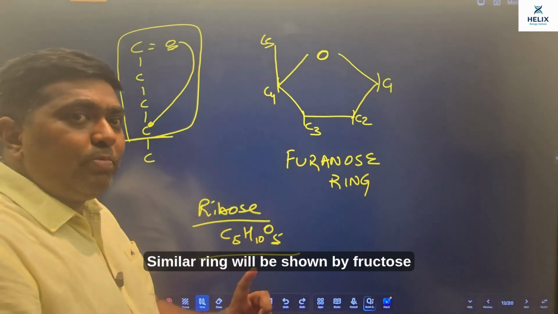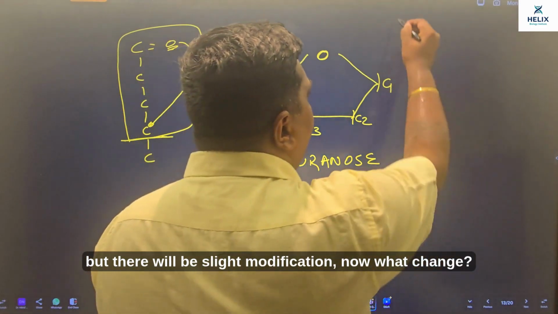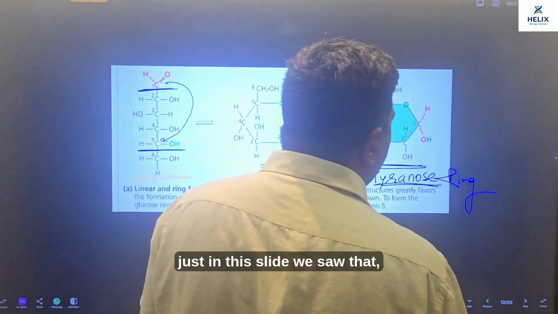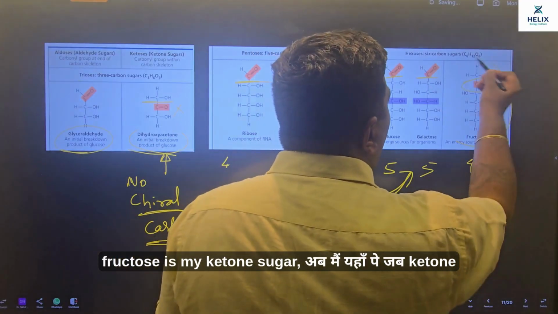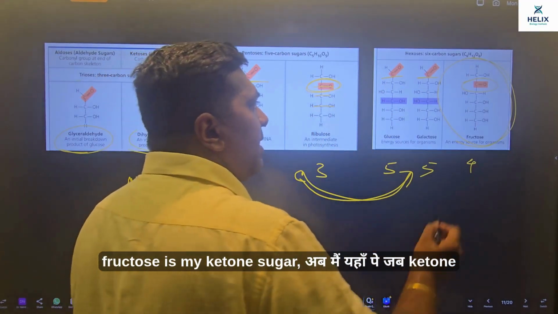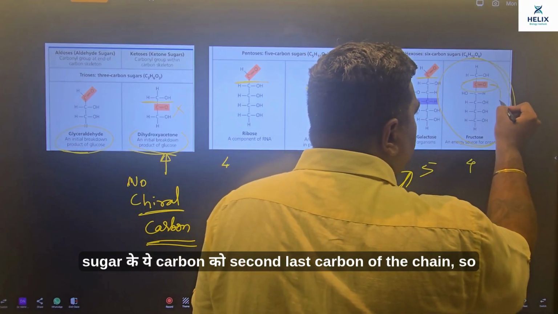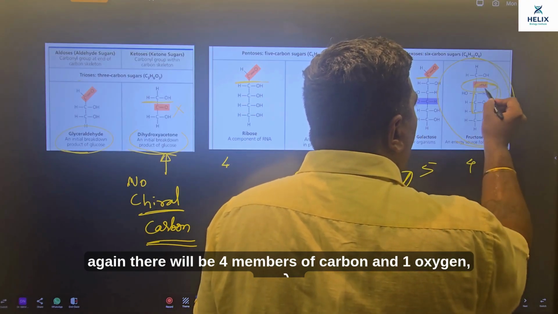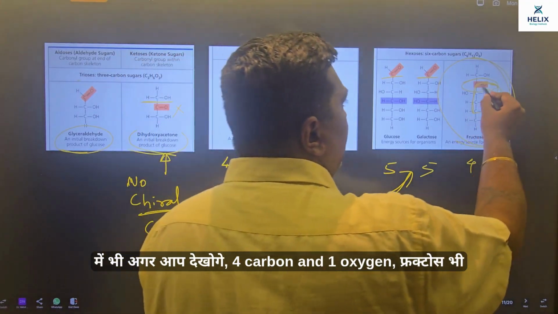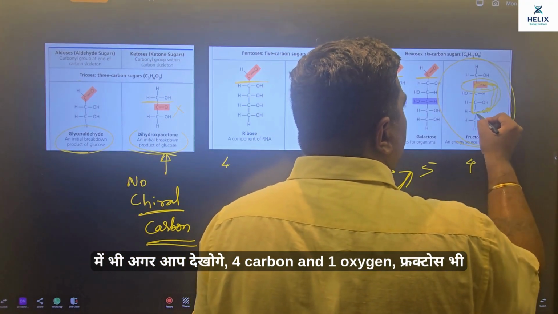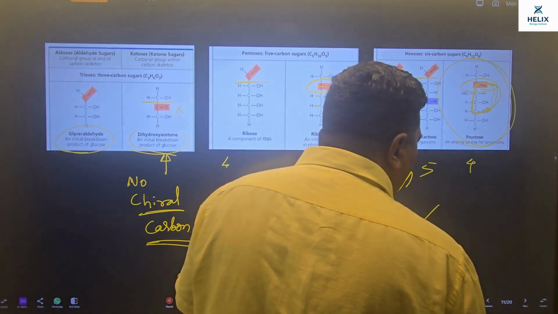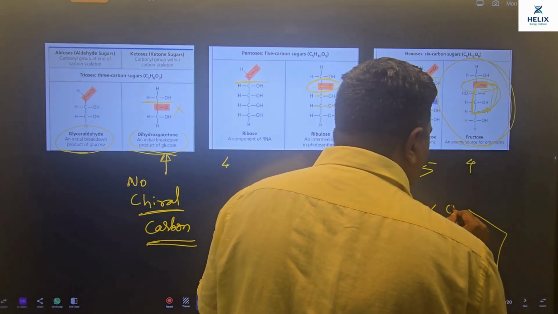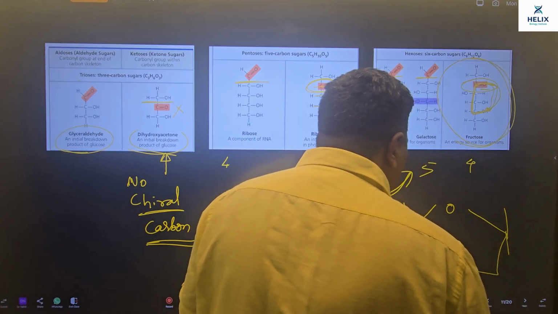A similar ring will be shown by fructose, but there will be a slight modification. What changes? Fructose is a ketone sugar, as we just saw in this slide. Now when the ketone carbon connects with the second last carbon of the chain, again there will be 4 carbons and 1 oxygen. In fructose also, 4 carbon and 1 oxygen, so it will make a pentagonal ring, with 2 carbons going out of the chain.